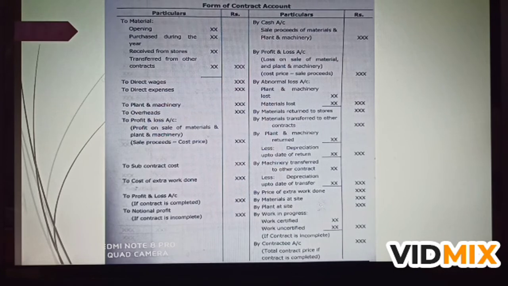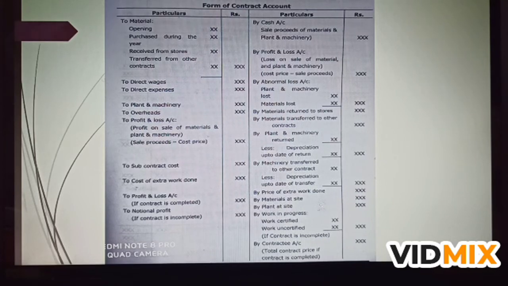And if, as I told you while explaining this abnormal loss, if there is an abnormal loss, that is to be taken on the credit side of this contract account as by abnormal loss. Either this loss may be from plant and machinery lost or by the material lost or theft.